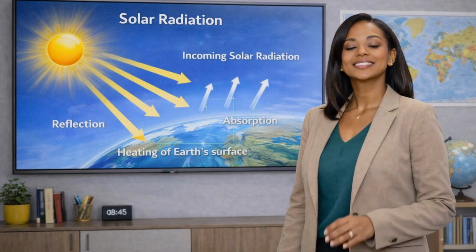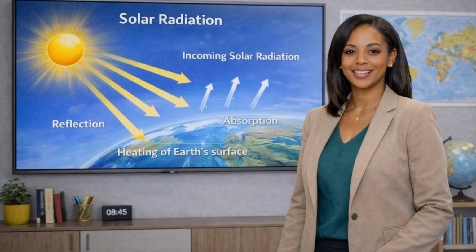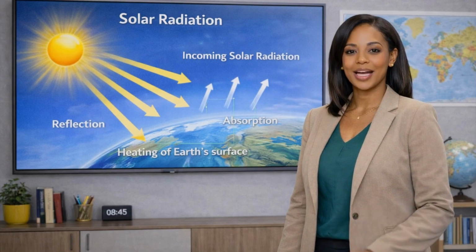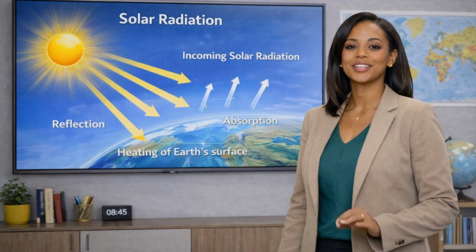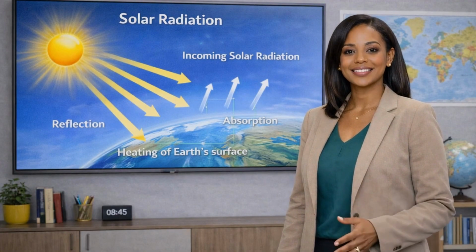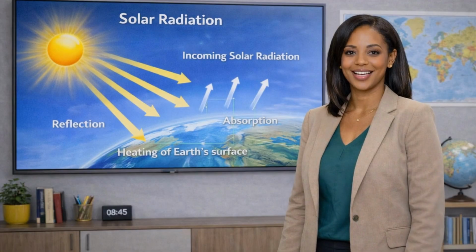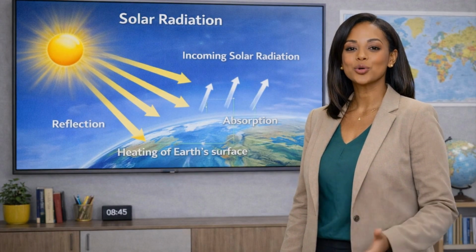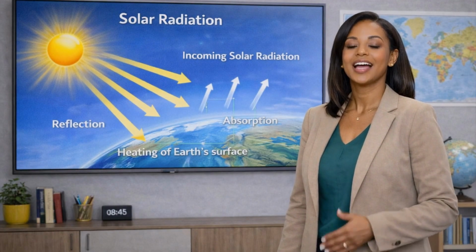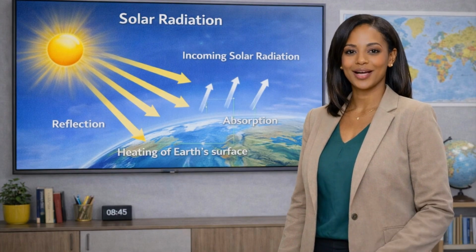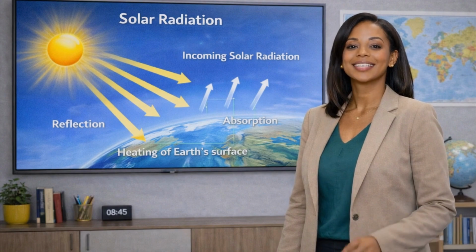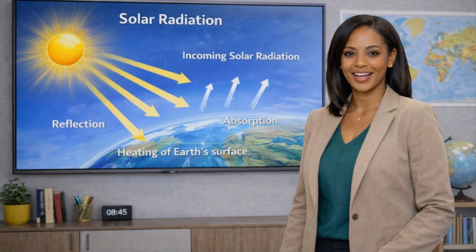Solar radiation is the energy emitted by the sun and transmitted through space as electromagnetic waves. When this energy reaches the Earth, it heats the land, the oceans, and the atmosphere. This heating is what causes changes in temperature, air movement, cloud formation, and rainfall.